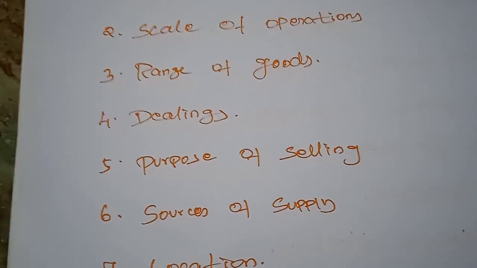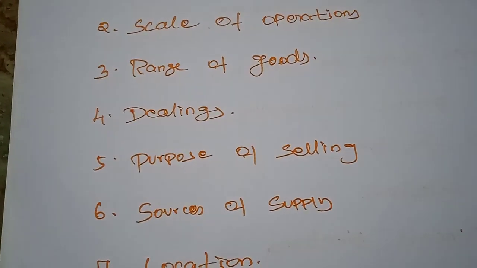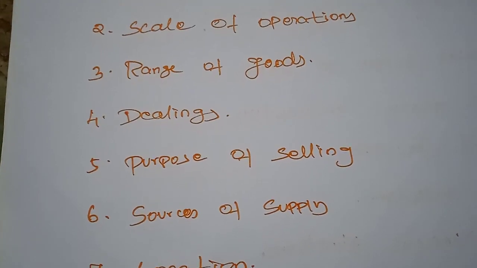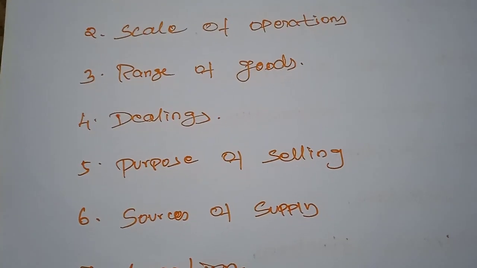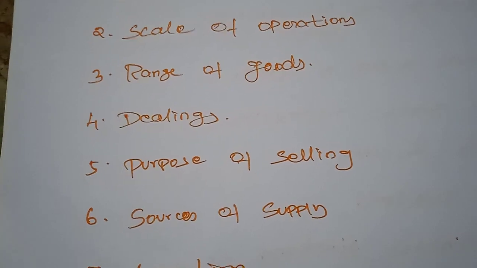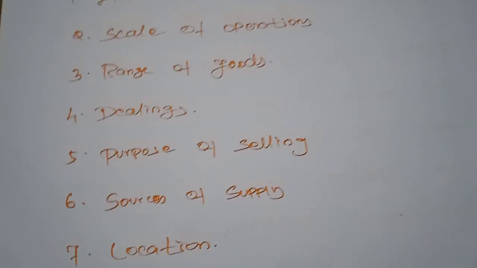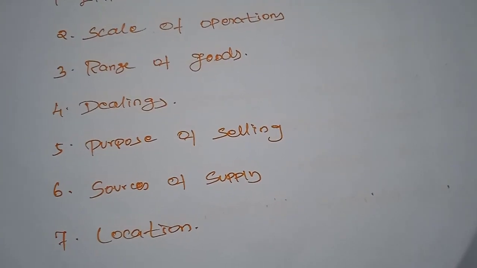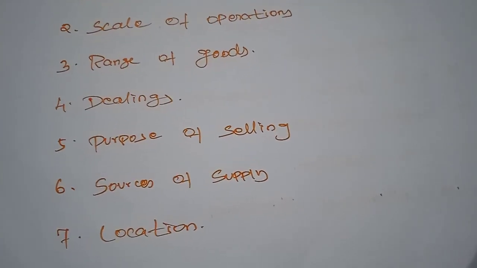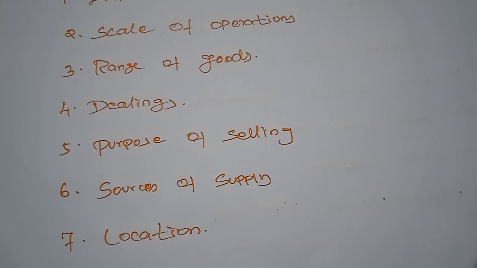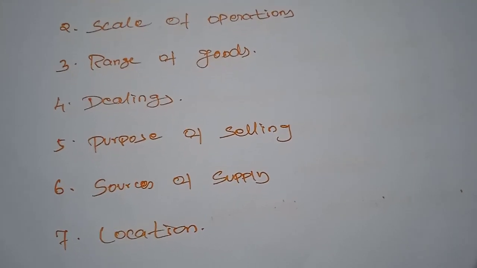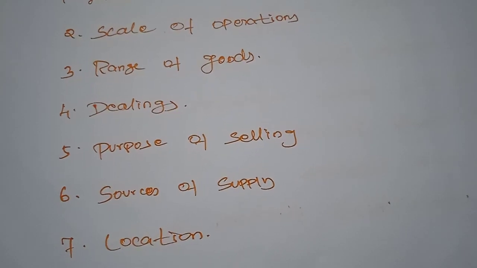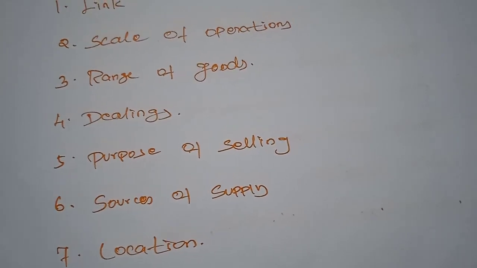Next, range of goods. A wholesaler generally deals in one commodity, but a retailer deals in a large variety of goods and caters to the diverse needs of his end consumers. So on the basis of the consumers only, the retailer has to purchase the commodities. But the wholesaler is not like that. The wholesaler distributes the commodities only to the retailers. The retailers can also purchase commodities from different types of manufacturers or wholesalers.